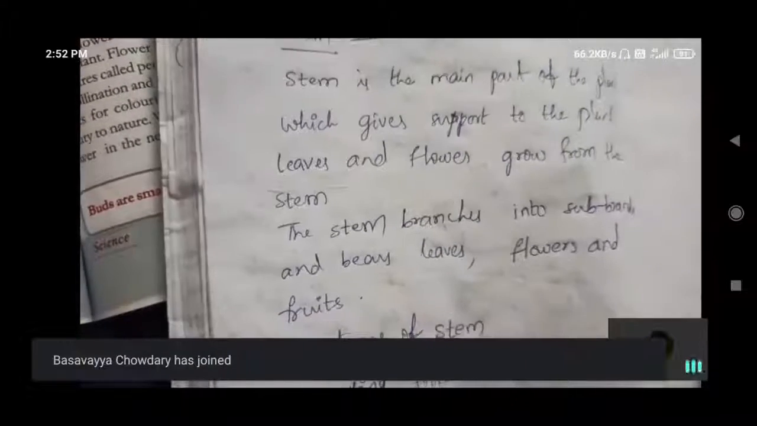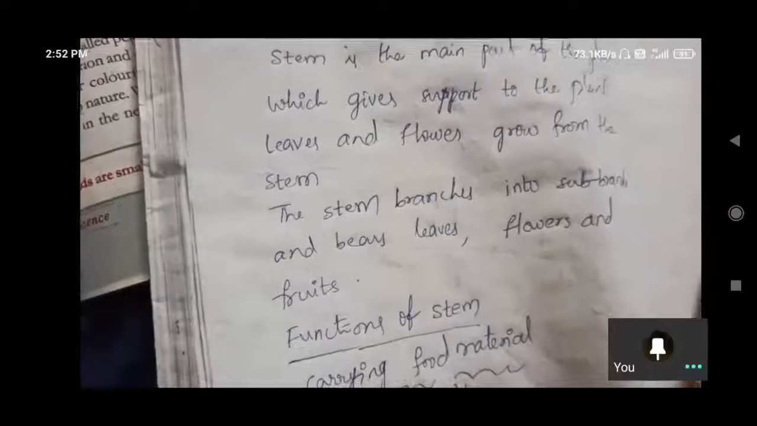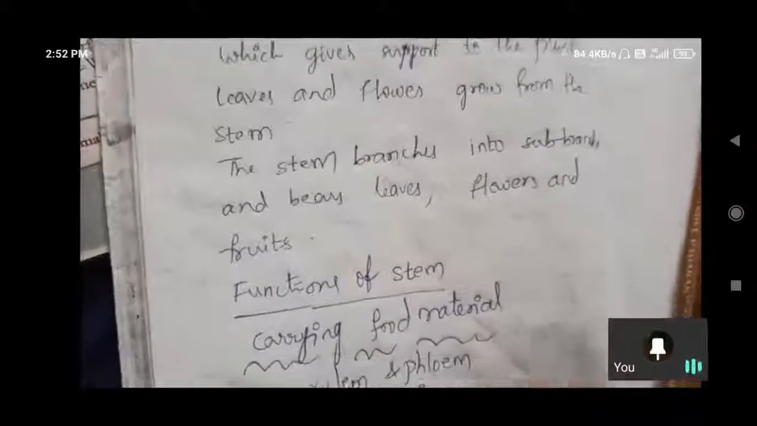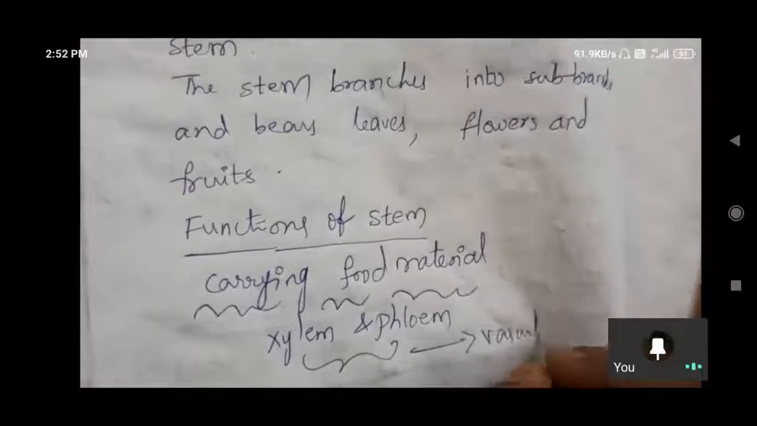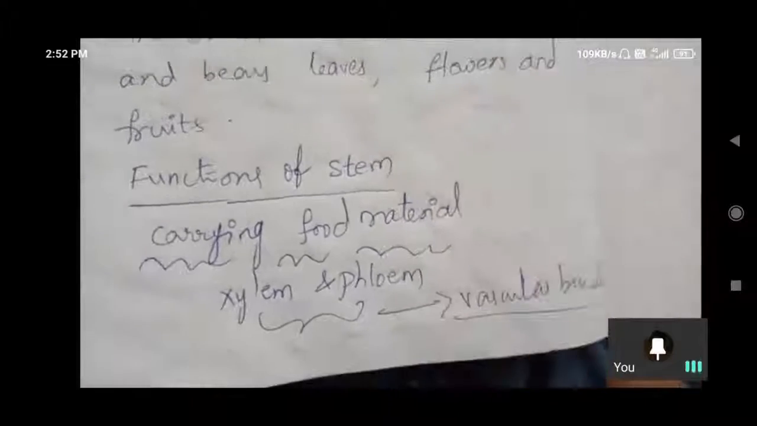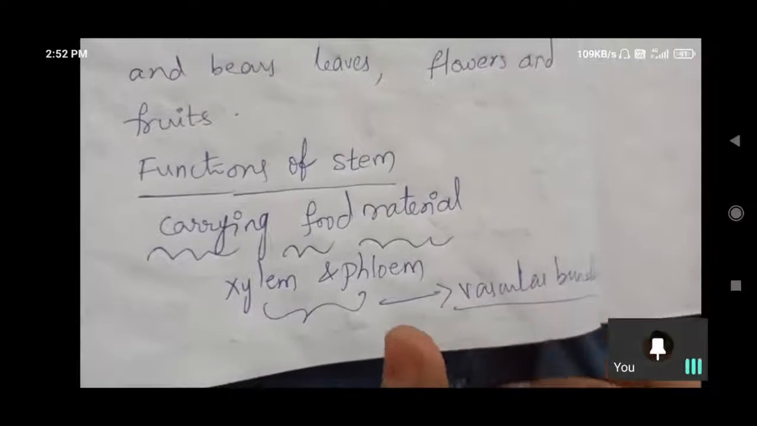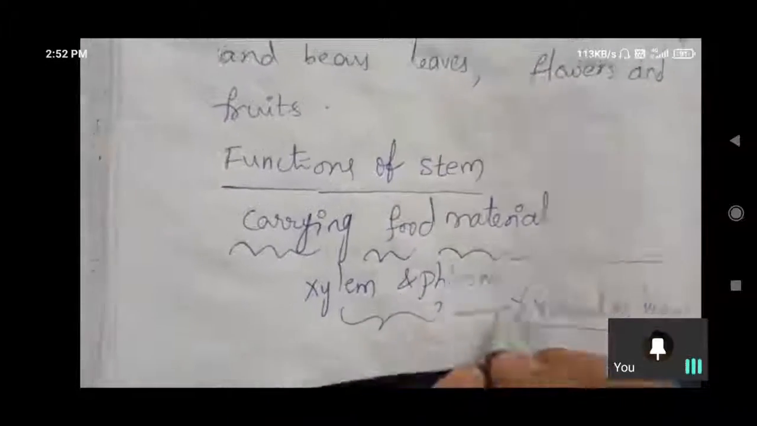Xylem and phloem, I told you. Xylem and phloem. These are the two vessels in the vascular bundle. Vascular bundle, so vascular tissue also we can call. This vascular tissue is surrounded by the stem. Inside of the stem, this bundle will be there. These vessels will be there.